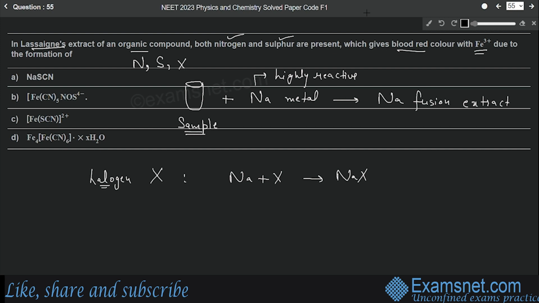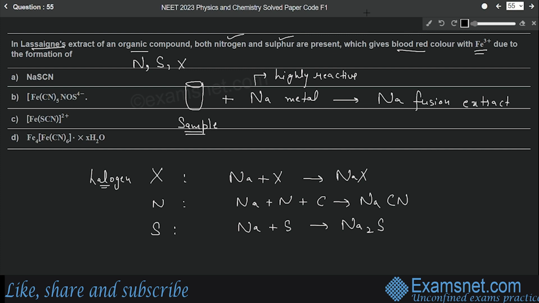Similarly, if the sample contains nitrogen, then sodium will react with this nitrogen, and in addition to this it will also react with carbon and form sodium cyanide. So with nitrogen it will form sodium cyanide. If the compound contains sulfur, then what will be formed? Sodium will react with sulfur and form sodium sulfide, Na2S. This is the case when only one element is present out of sulfur, nitrogen and halogen.